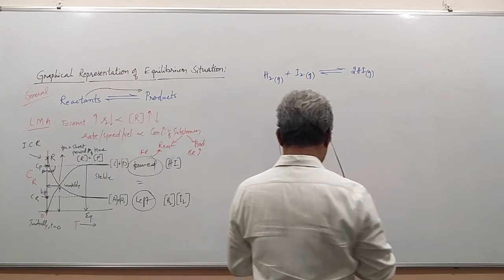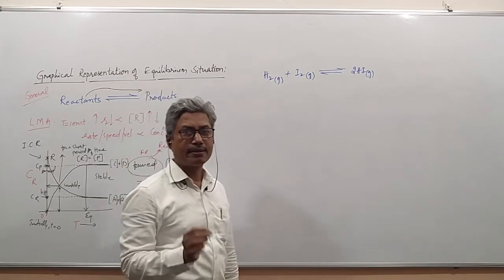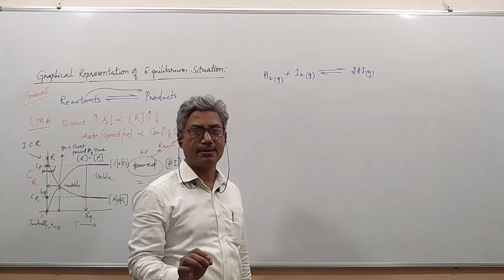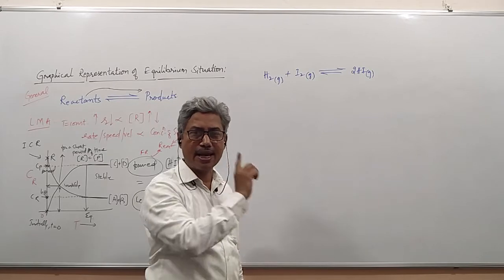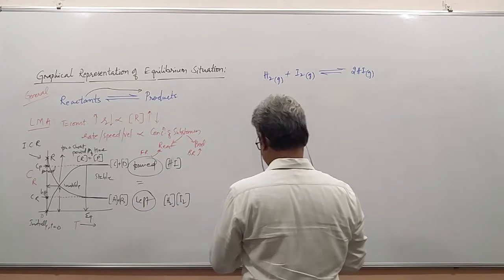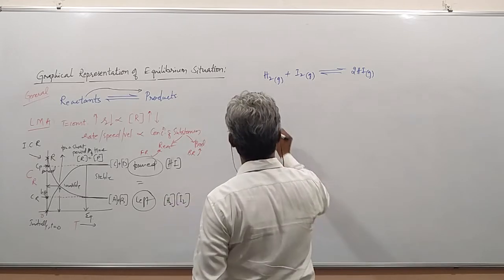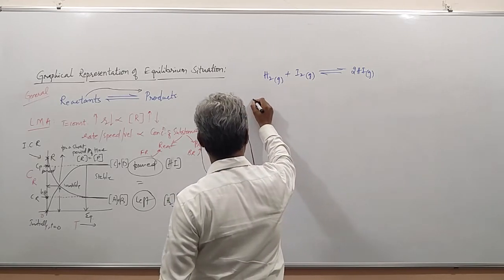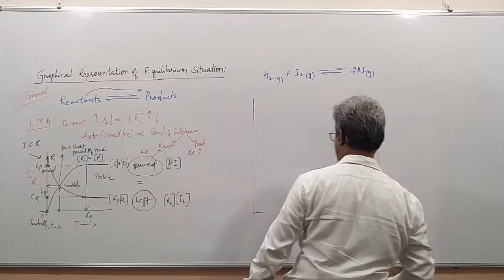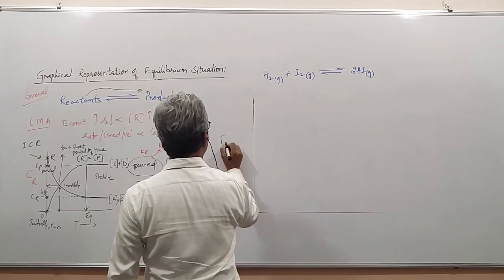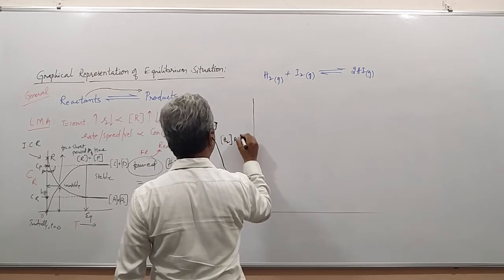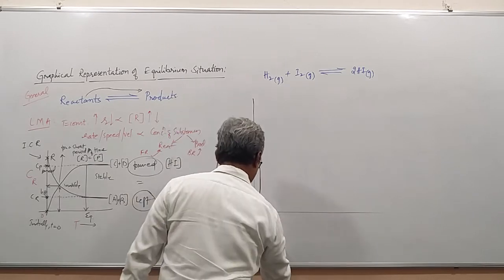Okay, students. We are trying to answer the question whether the same equilibrium is attained either by starting with the reactants or with the products. Let us see this. Here, once again, we try to put the graph. This is the concentration of H2 and I2, and this is the time axis.